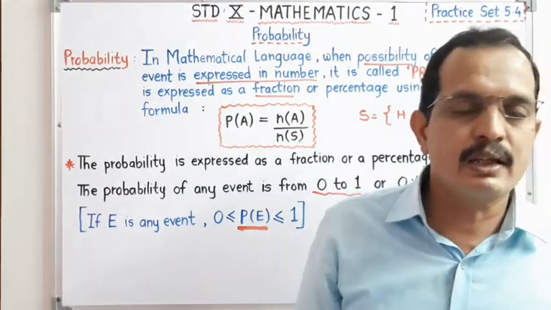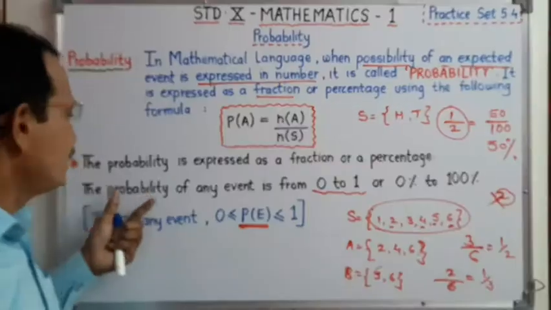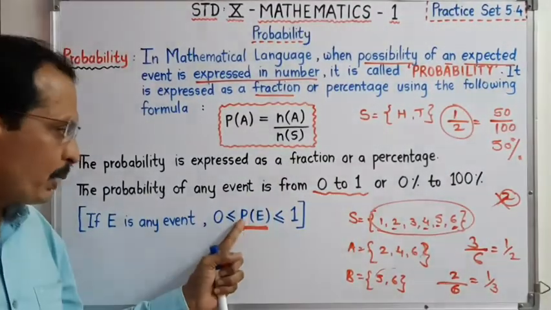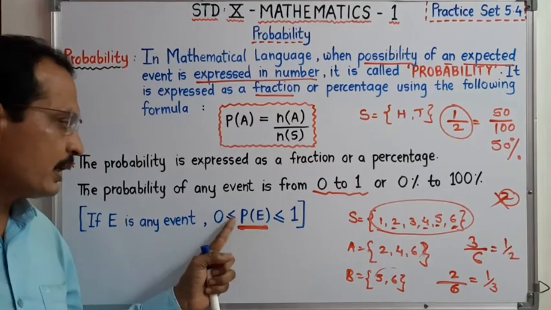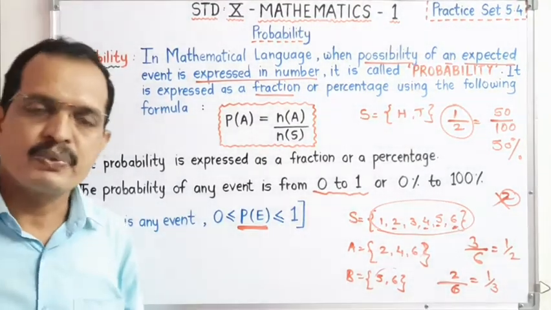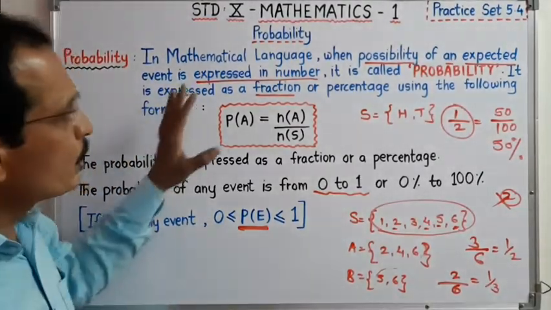If it is greater than 1, then it is wrong. Therefore remember, probability of any event is from 0 to 1. Dear student, this is the basic concept about probability.